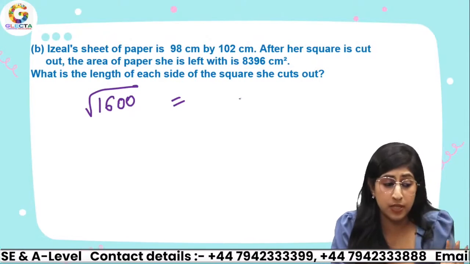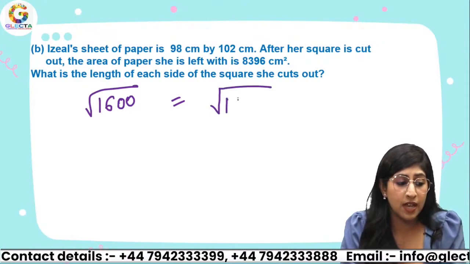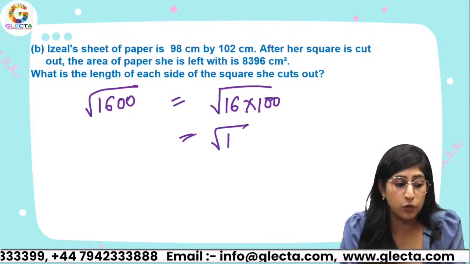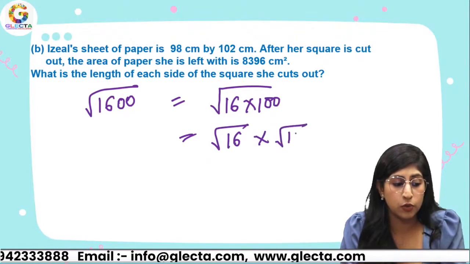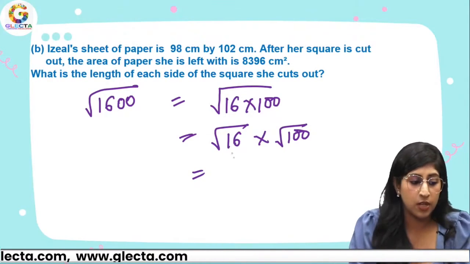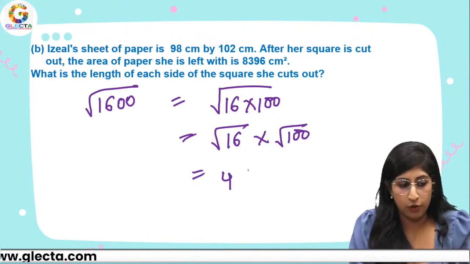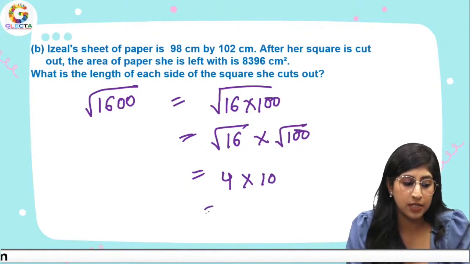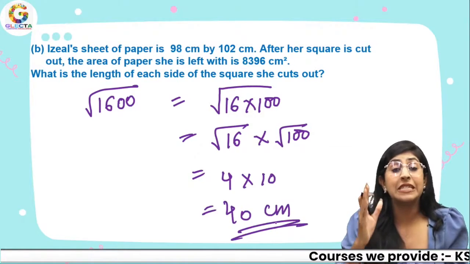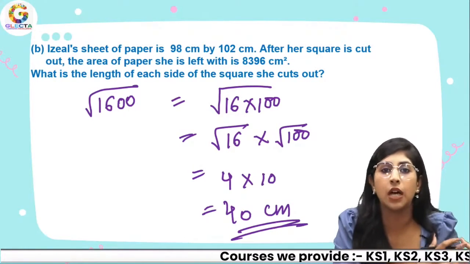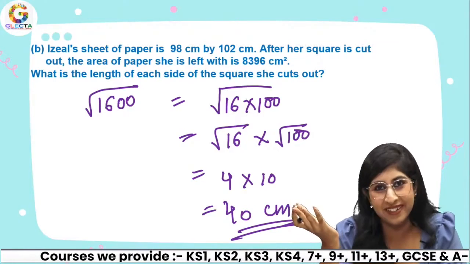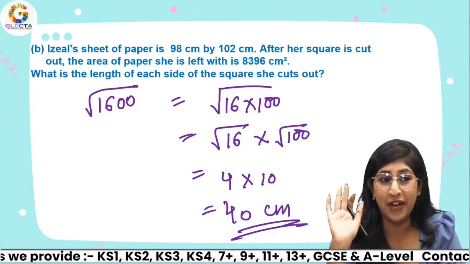So what will be the square root of 1600? Separate it. I know it's a bigger number. You can write it as 16 times 100, right? Square root of 16 times square root of 100. Now this is a shorter way, right? You can use it. Square root of 16, 4. Square root of 100, 10. So my answer is 40 centimeters. That means the side length that was cut out was 40 centimeters. Now that's an easy question, right? Or I made it easier for you, I hope.